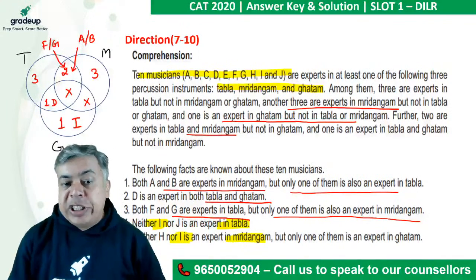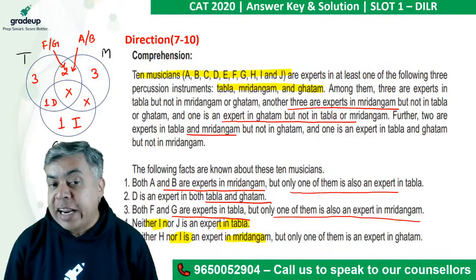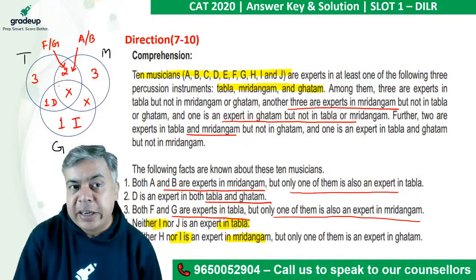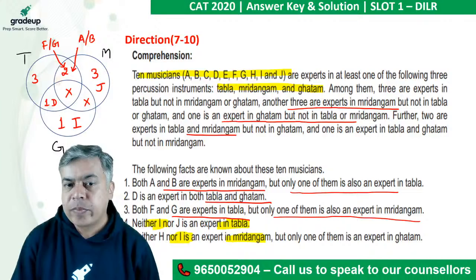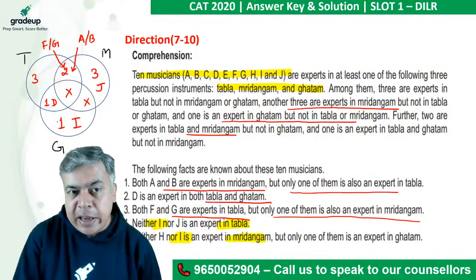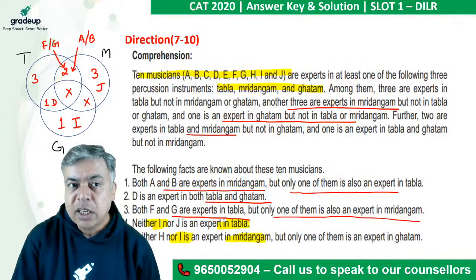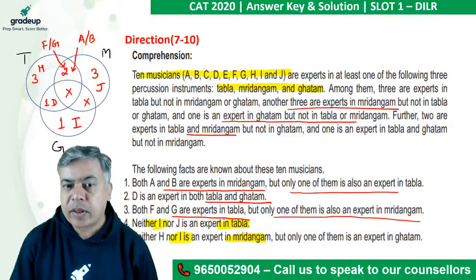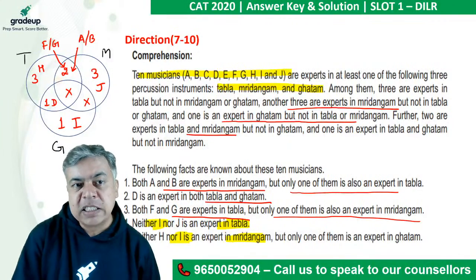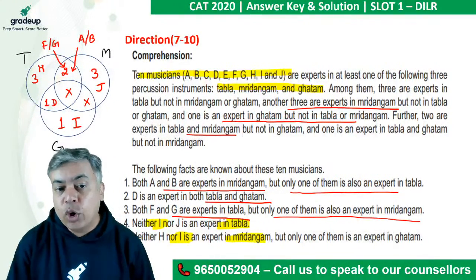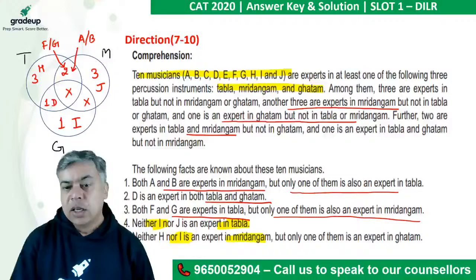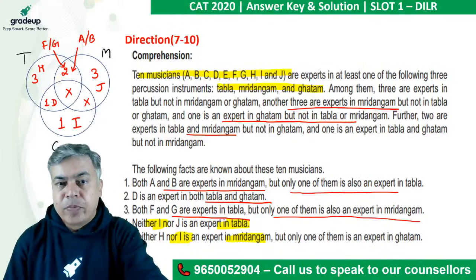Now J is not an expert in T. Now G it cannot be. If J is not an expert in T, J must be here. And H is not an expert in M. H is not an expert in M. And here there is no place in G. So H must be here. Right? Okay. So that's it. So this was the information which we can conclude from this. Okay. Now let's move to the questions. Right? You can just see.